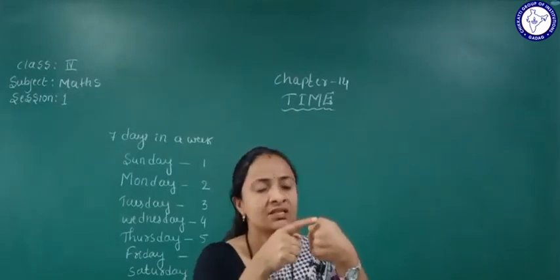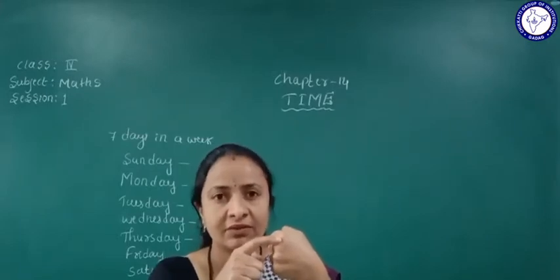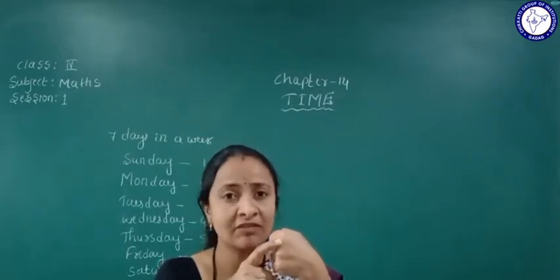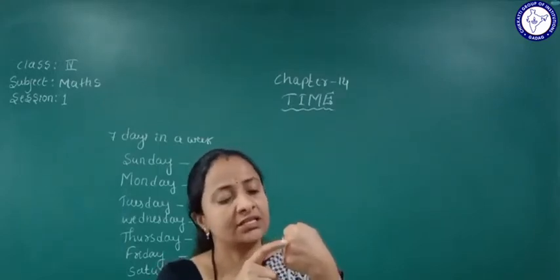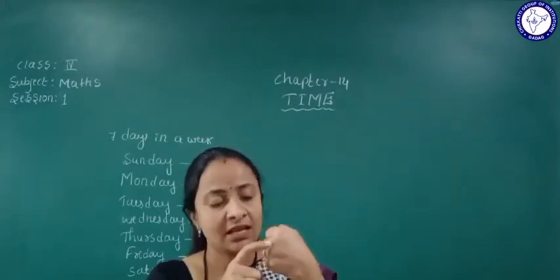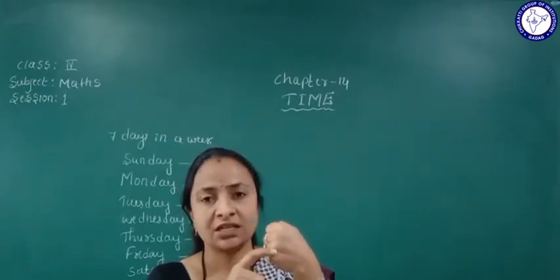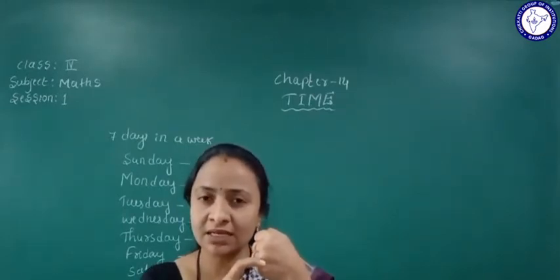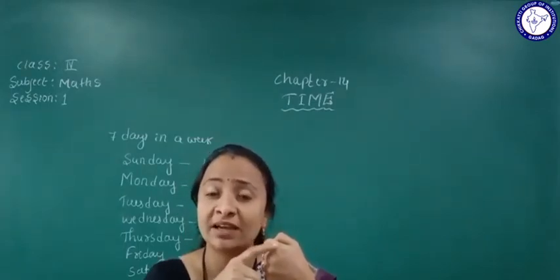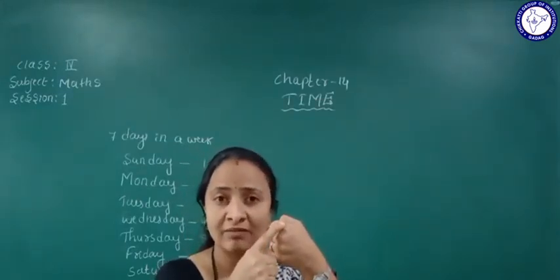Now we will see: January has 31 days. February has 28 or 29 days. March also has 31 days. April has 30 days. May has 31. June has 30 days. July has 31 days. August also has 31 days. July also has 31 days in the month, and August also has 31 days in the month.